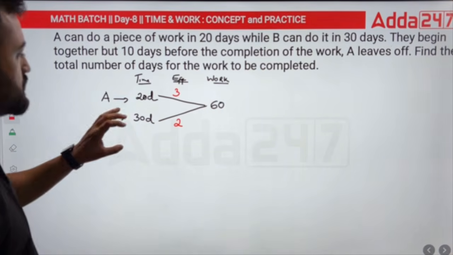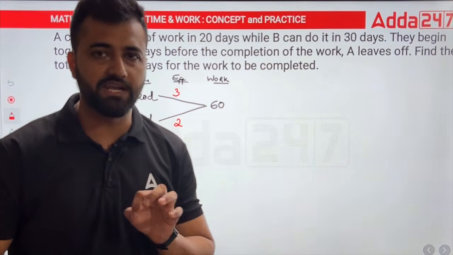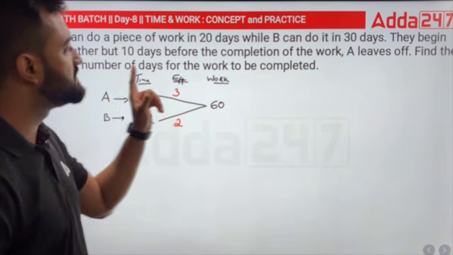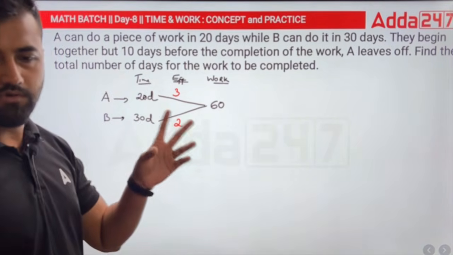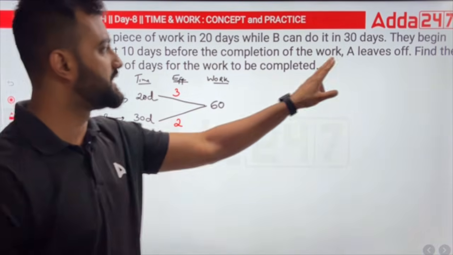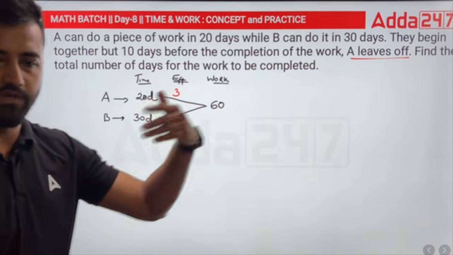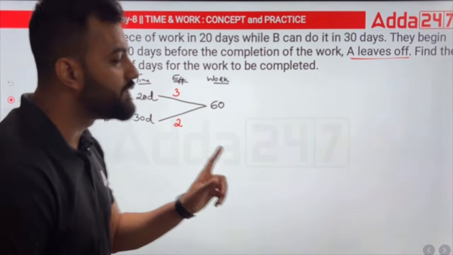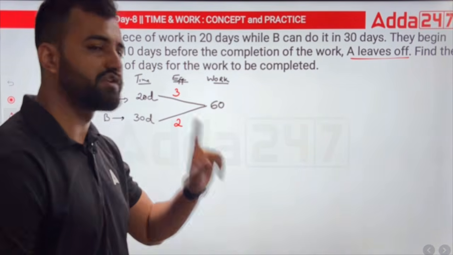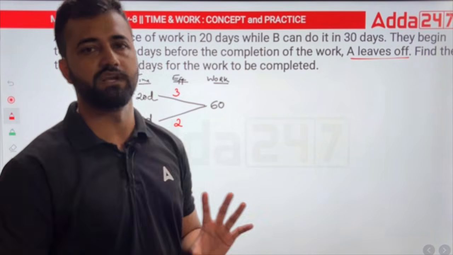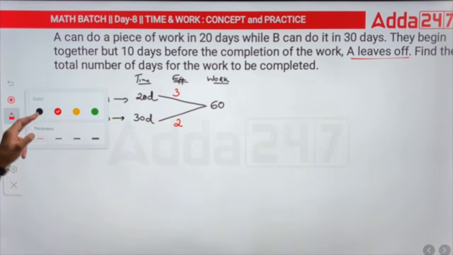Now we just have to understand this on the basis of a line diagram. Always when you see the betrayal concept, and how do you know it's a betrayal concept, you would see that someone leaves off. See here, they have written A leaves off, A is going away. So in that case, always draw a line diagram and solve. It will be very, very easy and convenient for you. So let me show you how.